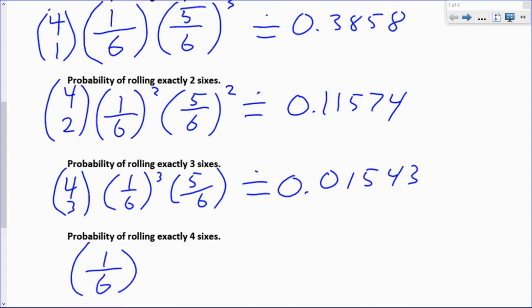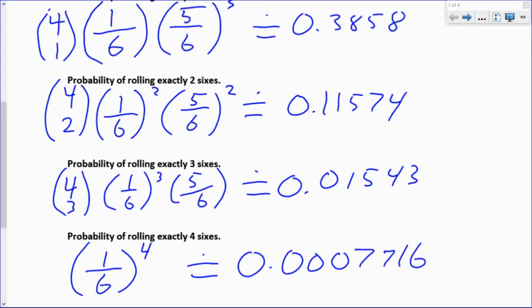And then finally, exactly 4 6s is an easier one to calculate. That's just (1/6)^4, which is a very small number. It's possible, but not very likely. Now the pattern does continue. If you wanted to for this one, you could actually say (1/6)^4 times (5/6)^0, since (5/6)^0 is 1, and then multiply that by 4 choose 4, which is also 1, but it's not necessary to write that stuff in.